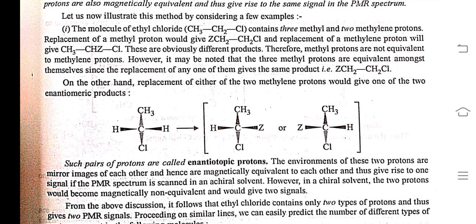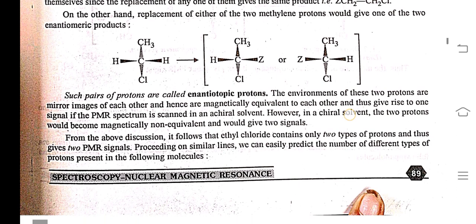First, the molecule of ethyl chloride contains 3 methyl and 2 methylene protons. Replacement of a methyl proton would give ZCH2CH2Cl, and replacement of a methylene proton will give CH3CHZCl. These are obviously different products. Therefore, methyl protons are equivalent among themselves, since the replacement of any one of them gives the same product, ZCH2CH2Cl.